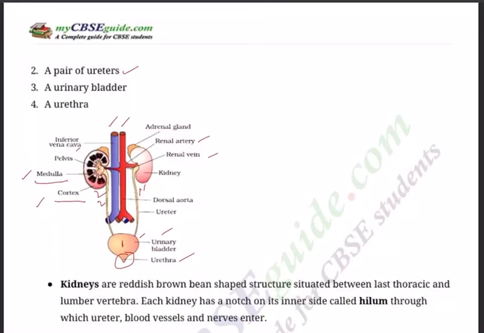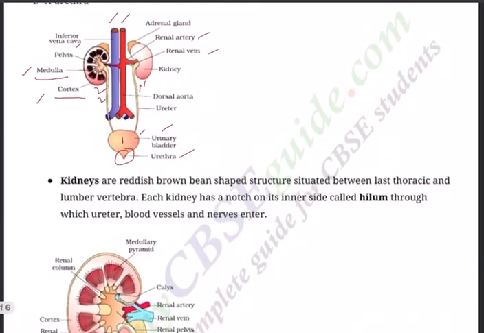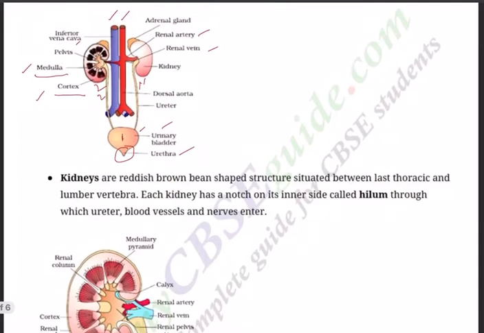And all the waste that is formed in various tissues and cells is brought up by the renal artery and renal vein. Again, renal artery, renal vein, just like pulmonary artery and pulmonary vein, they are exceptions.